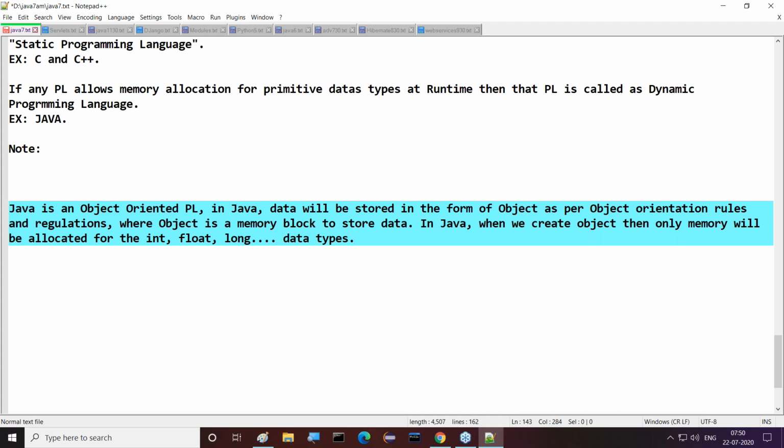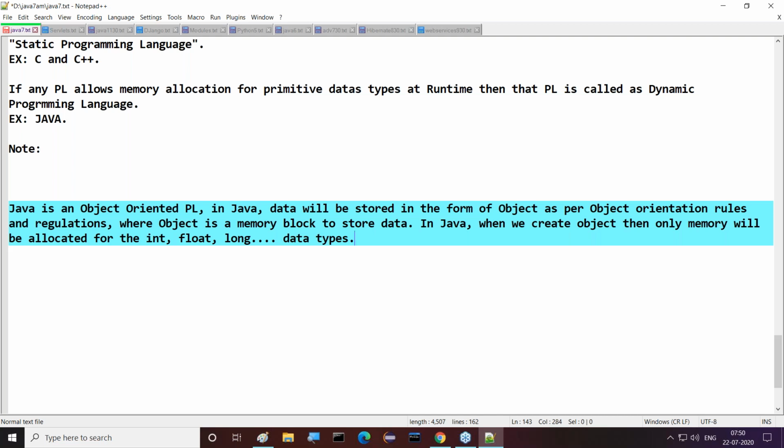Sai Kumar Reddy, I'm just giving clarity to you. When an object is created, then only memory will be allocated for integer and for float and all. Why? Because they are the class members and they are going to have memory whenever an object is created. Are you getting my point or not? Yes, Sai Kumar? Whenever an object is created, then only memory will be created for integers and all, whatever the data type is specified. Yeah, that's fine.